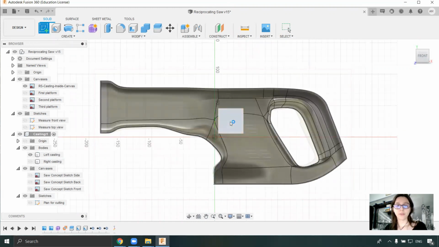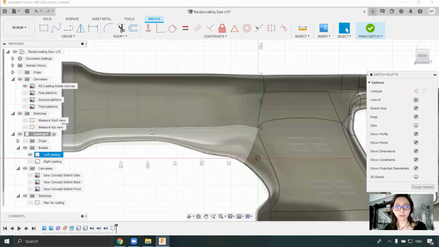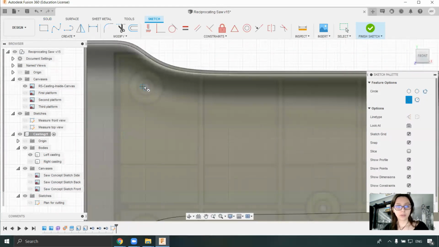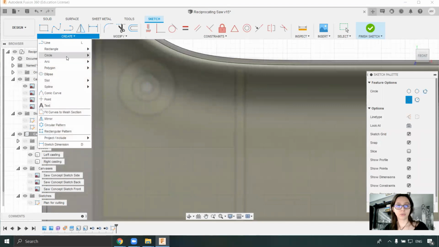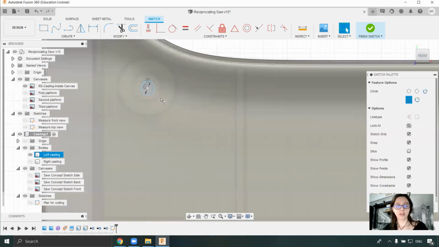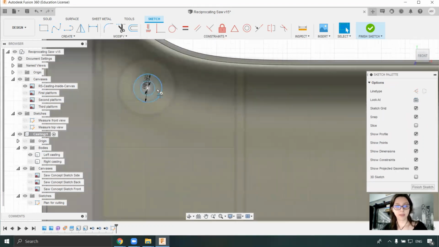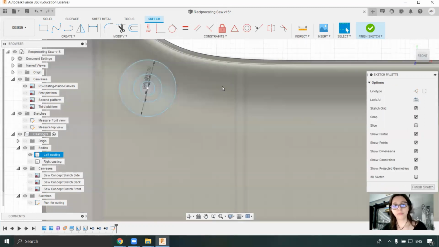So create sketch, I will select this plane, and I will just start to do those holes. I will press C, or I can go to circle, and I will do 3mm. I will use the center again, 6, and the bigger one, 12.